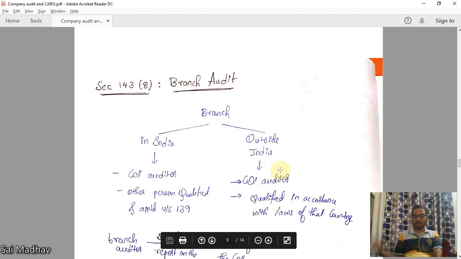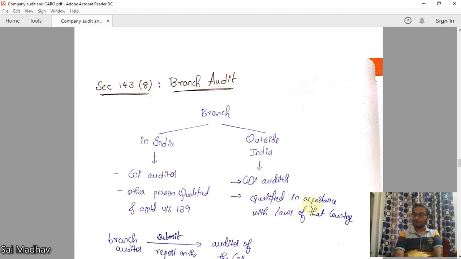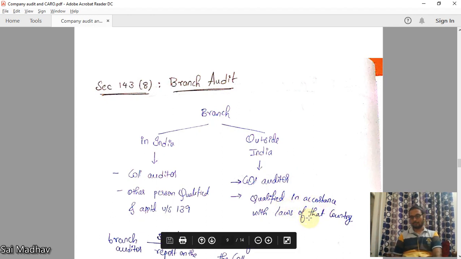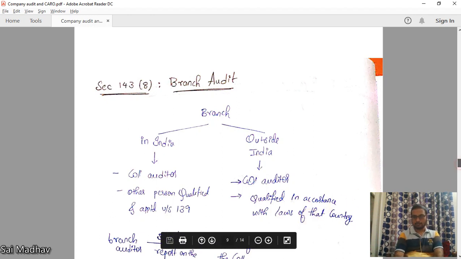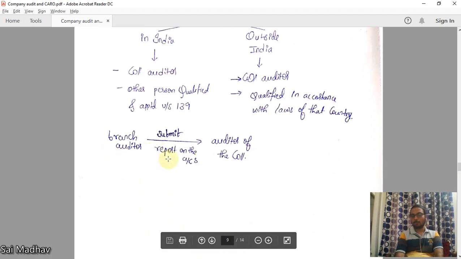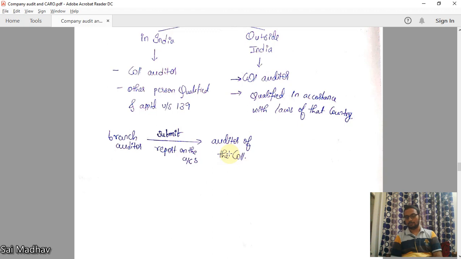If the branch is outside India, then the auditor himself or any person qualified in accordance with laws of that country. Suppose the branch is in the United States. For them, the laws may be different. So, as per US laws, that auditor can audit the branch of the company. Branch auditor should submit the report on the accounts to the auditor of the company. Because you are the main auditor, that is the branch. He should submit the report on the branch to the main auditor so that he can form an opinion.